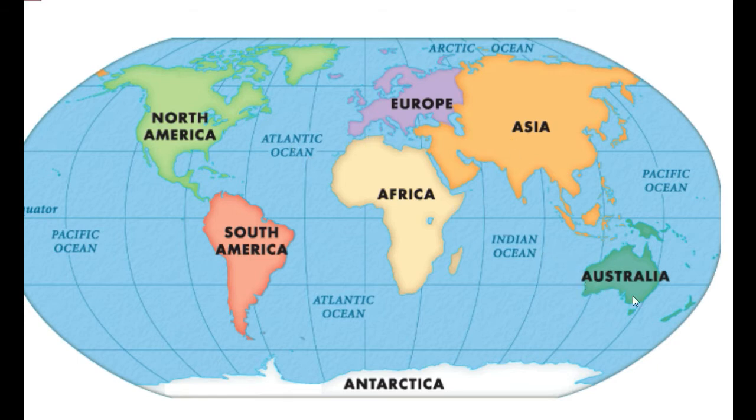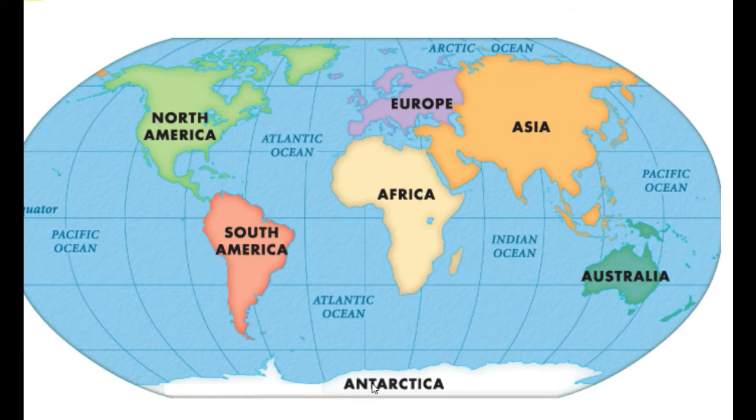Australia is the smallest continent of all. It lies entirely in the southern hemisphere, as you can see. As it is surrounded by water from all the sides, sometimes it is also referred to as island continent.